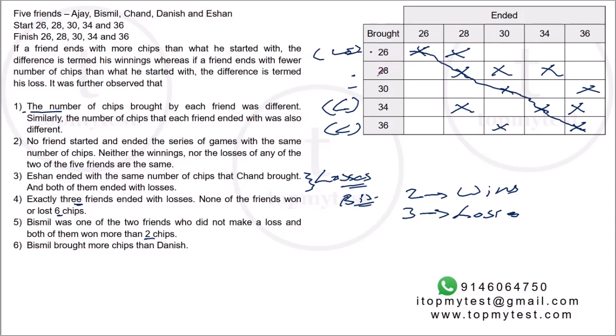28 can make a loss, can make a win. 30, depending on whether he ends up with 34 or 26 or 28, will be making a profit or a loss. Right. So let's start with 26. 26 can either end with 30, 34 or 36. Now, if 26 ends up with 30, right, he's made a profit of 4. Right. So 36, the only person who can finish in 36 will be 28, and we'll have to figure out the others. Right. Similarly, if 26 ends up with 34, he has to make a profit of 8.